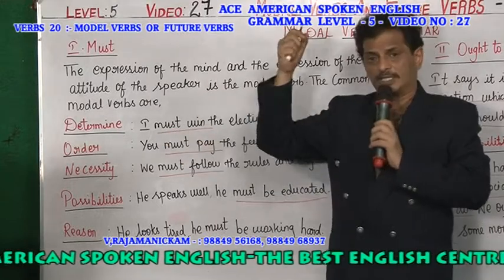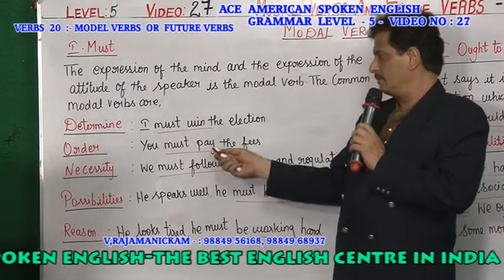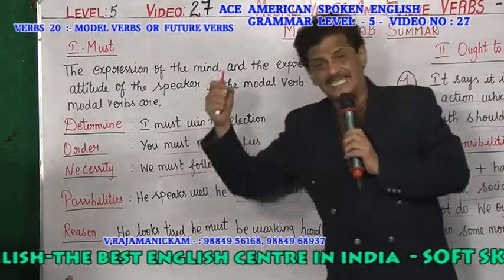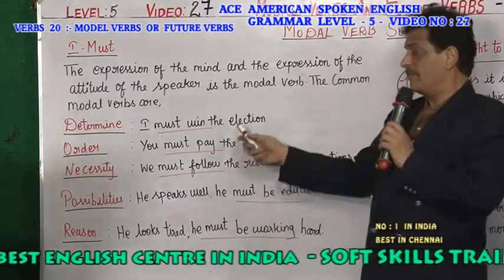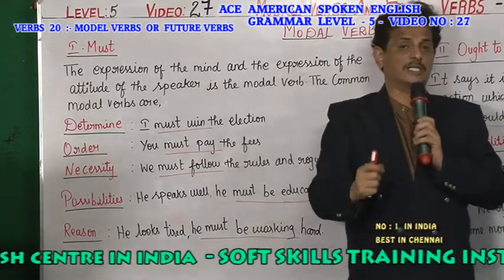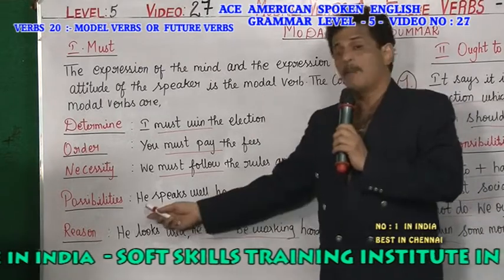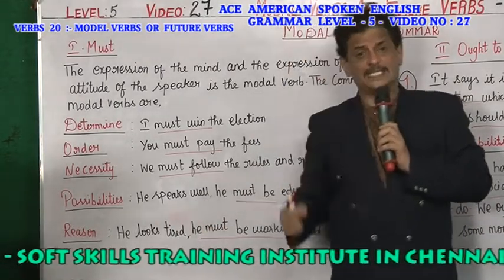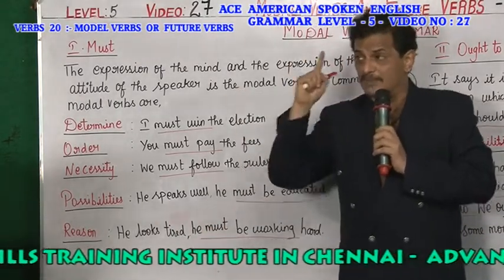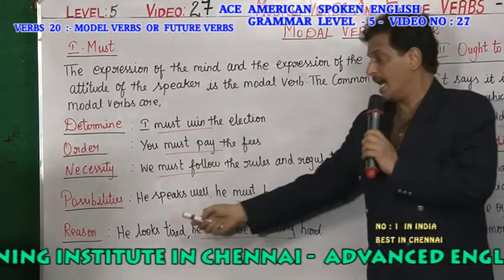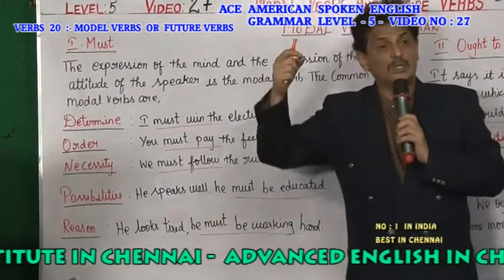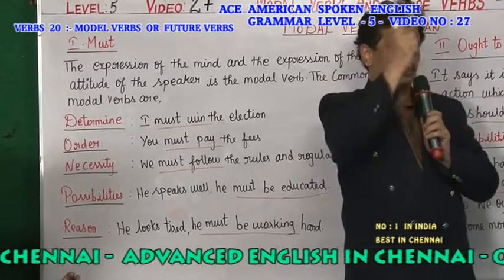For order: you must pay the fees. For necessity: we must follow the rules and regulations. For possibility: he speaks well, he must be an educated person. And for reason: he looks tired, he must be working hard.